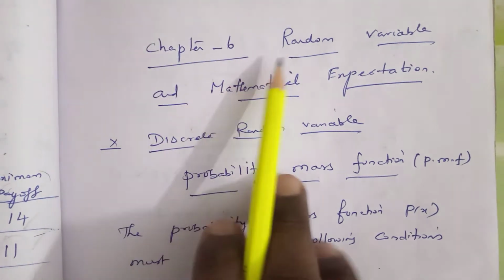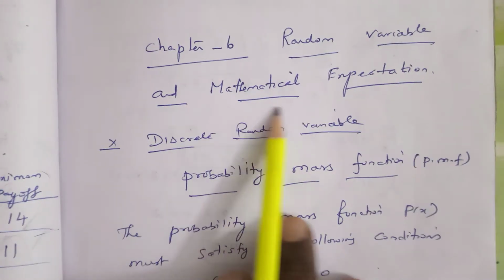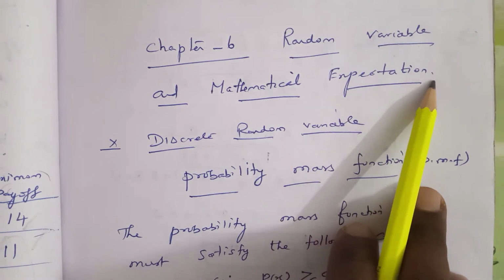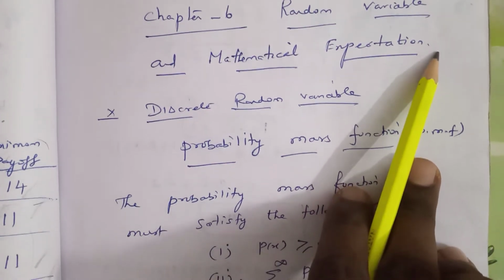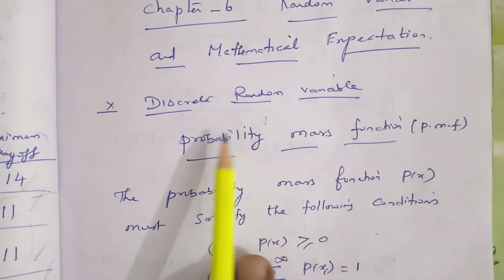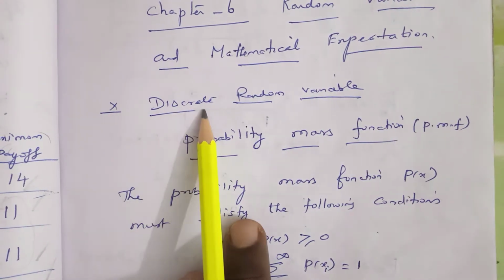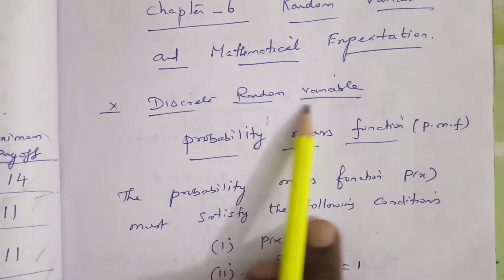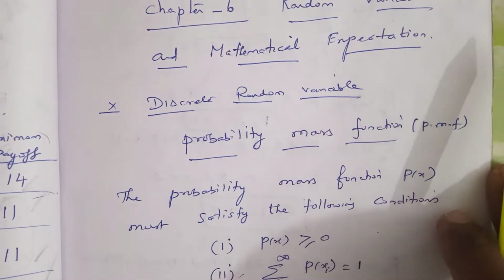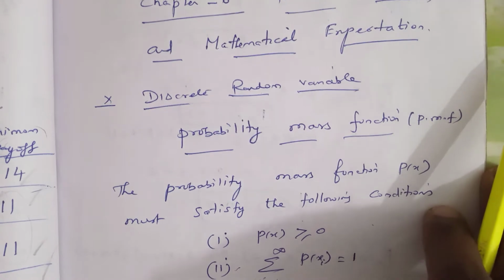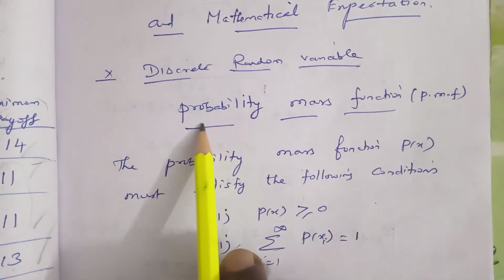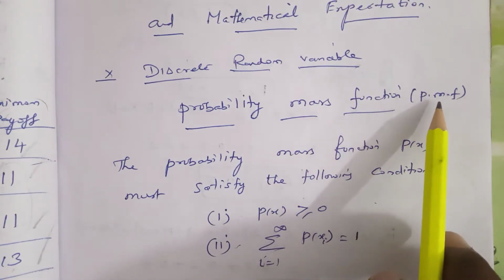Chapter number 6, Random Variable and Mathematical Expectation. First we have to concentrate on the discrete random variable. So the discrete random variable is taken as some probability mass function, PMF.